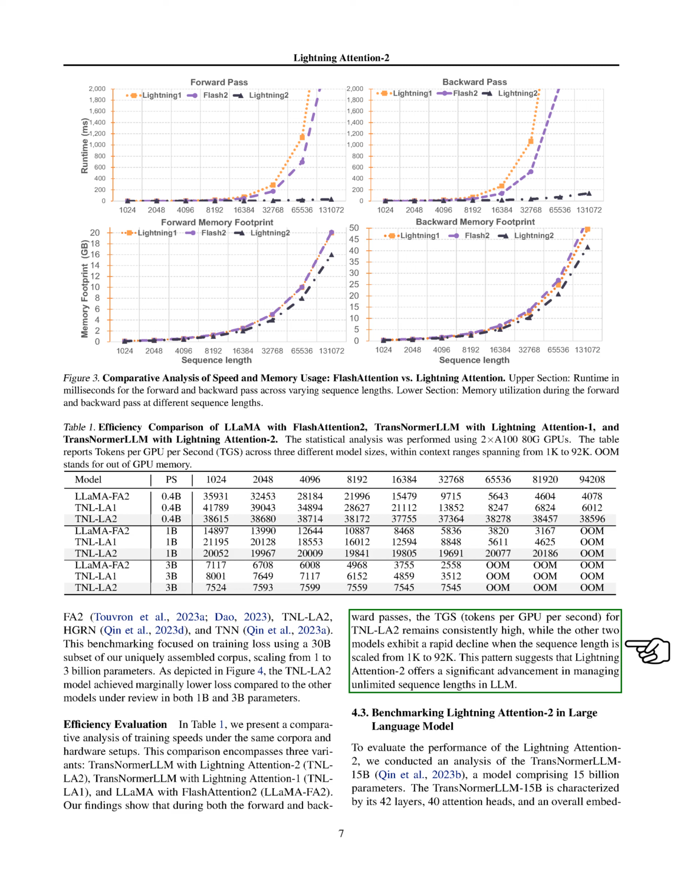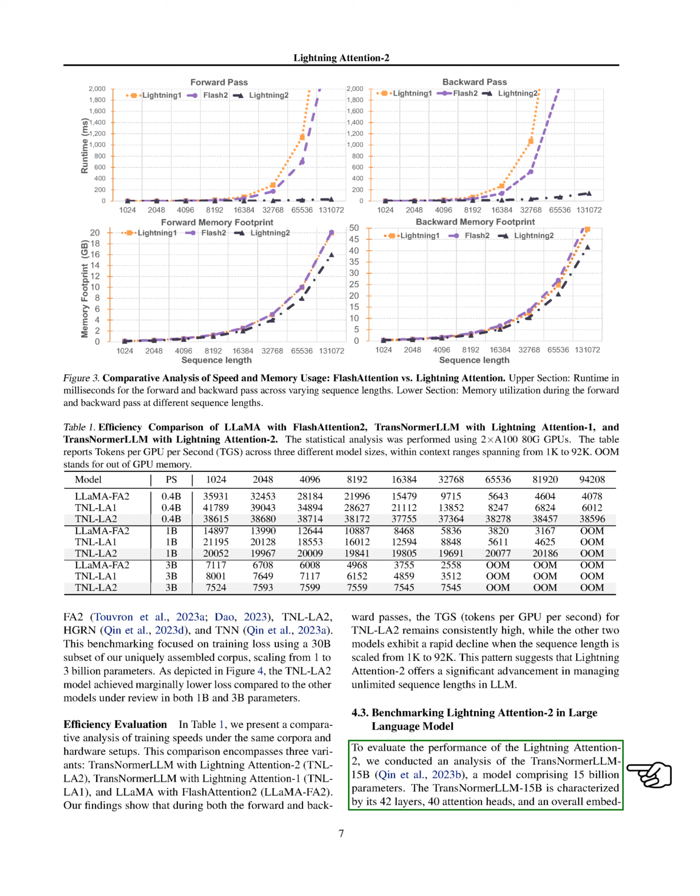We found that the TNL LA2 version had consistently high tokens per GPU per second during both the forward and backward passes, while the other two versions declined rapidly when the sequence length was increased from 1K to 92K. This suggests that lightning attention-2 is a significant improvement in handling unlimited sequence lengths in LLMs.